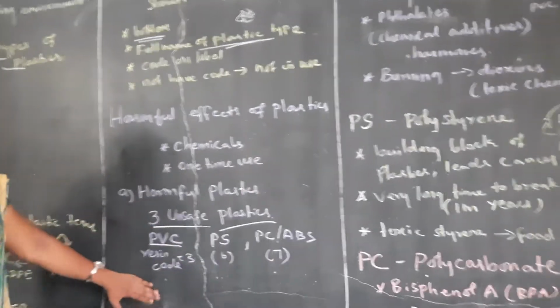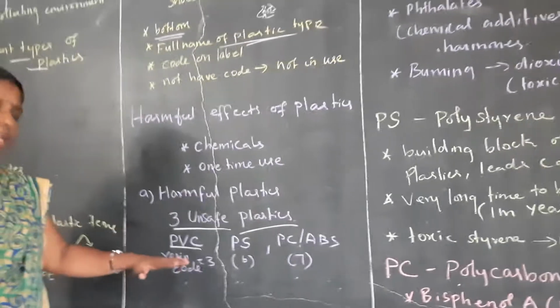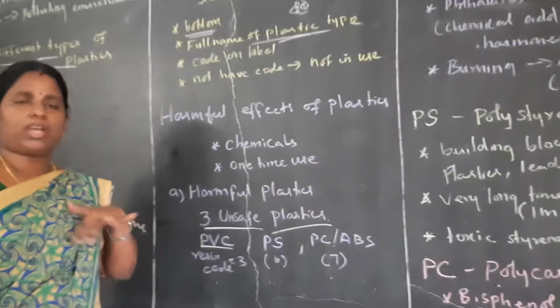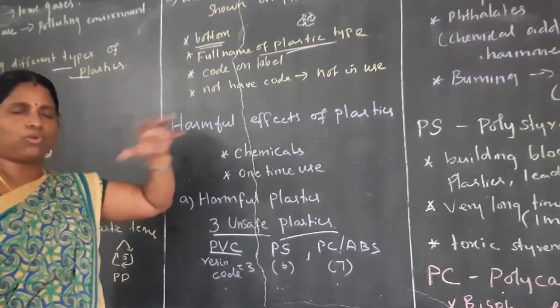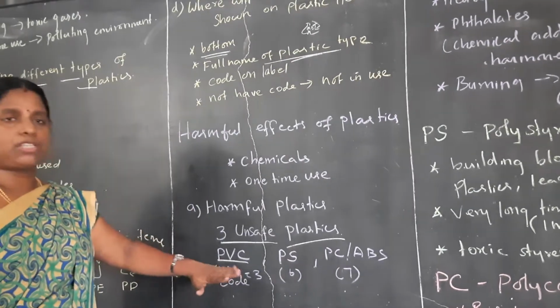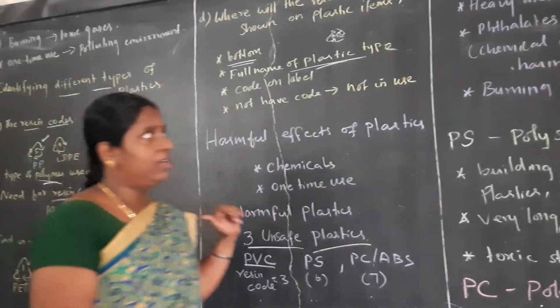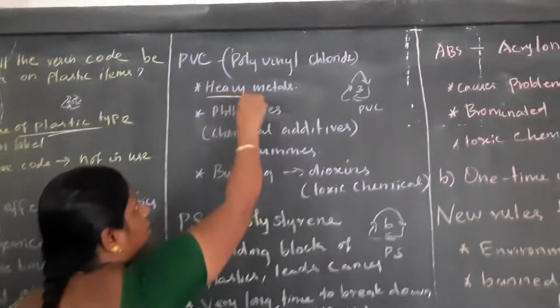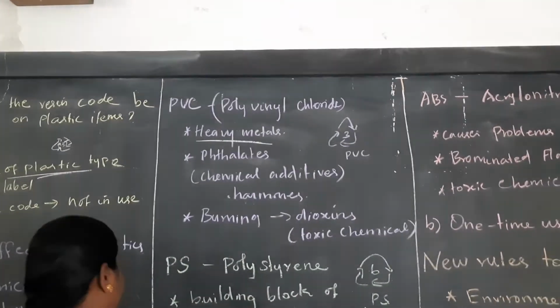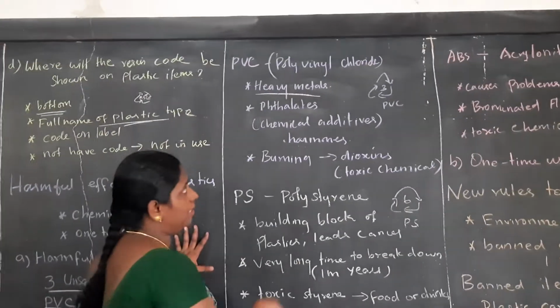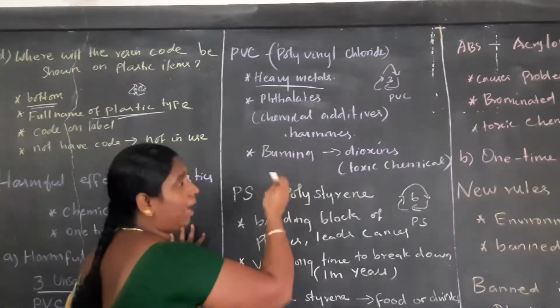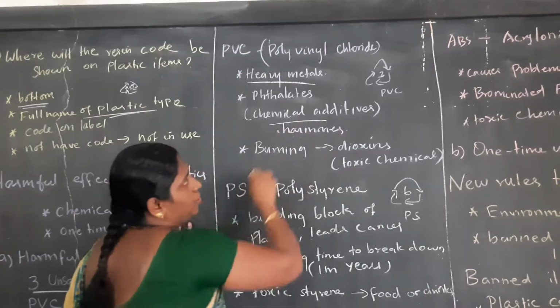These three plastics are unsafe. PVC, polyvinyl chloride: most PVC pipes are used for plumbing or connecting pipes. Let me explain why we should not use PVC. First, it contains heavy metals combined with the plastic, and it has some chemical additives.